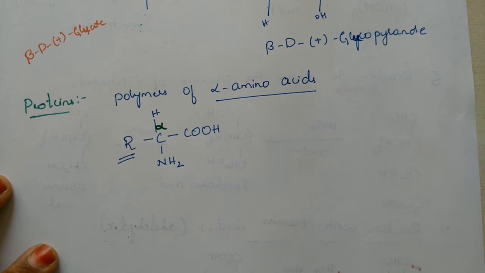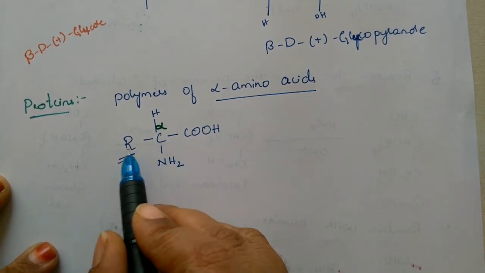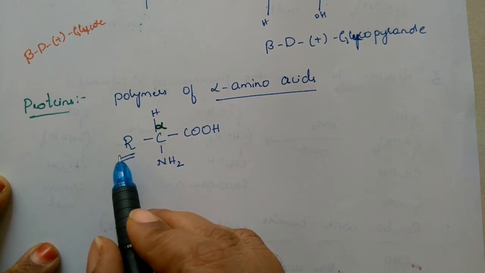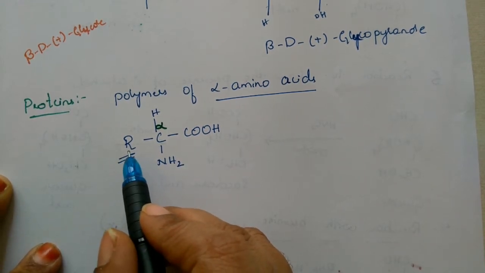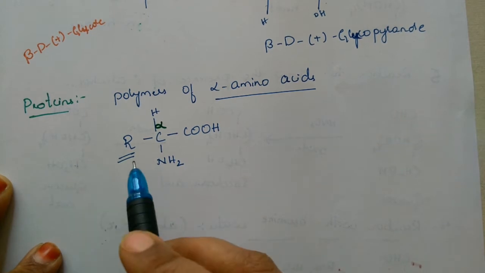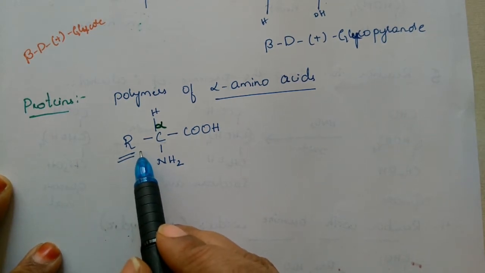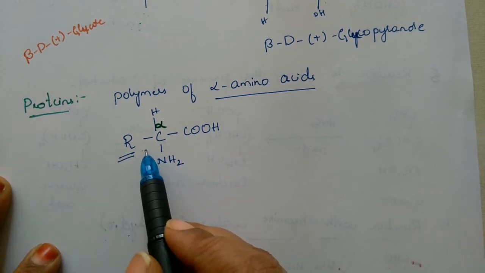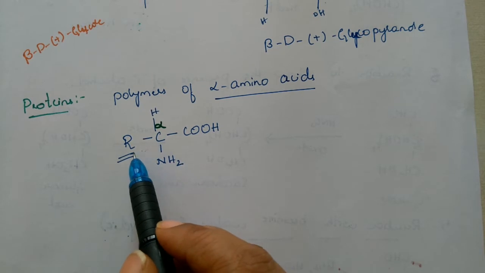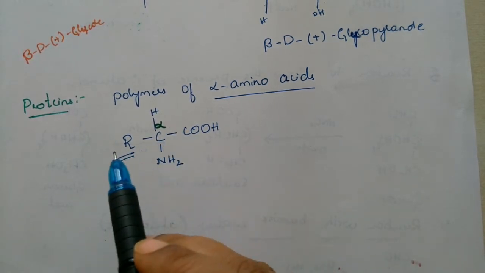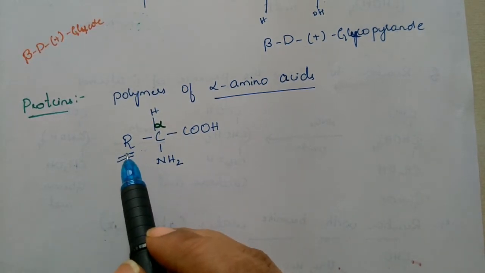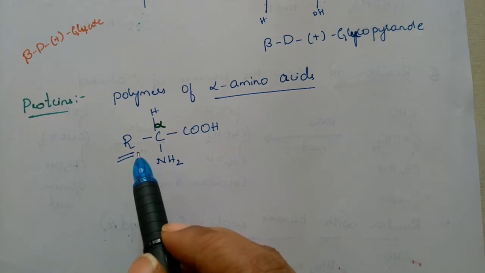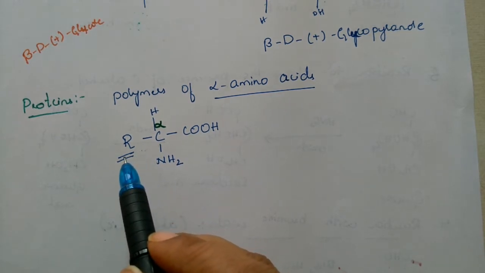So if R is an H, one more hydrogen, then it is glycine. If R is a CH3 group, then it is alanine. If R is a CH3 twice CH group, then it is valine. Likewise, as the R group changes, the name also changes. There are some 20 naturally occurring amino acids.